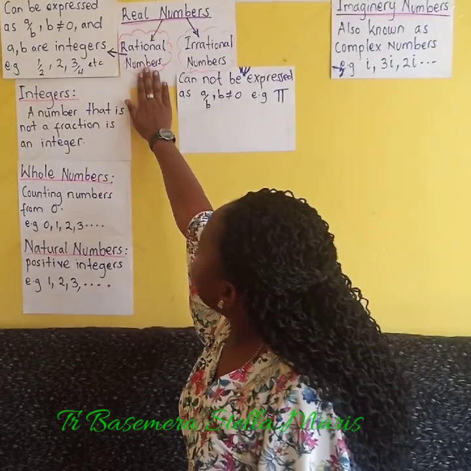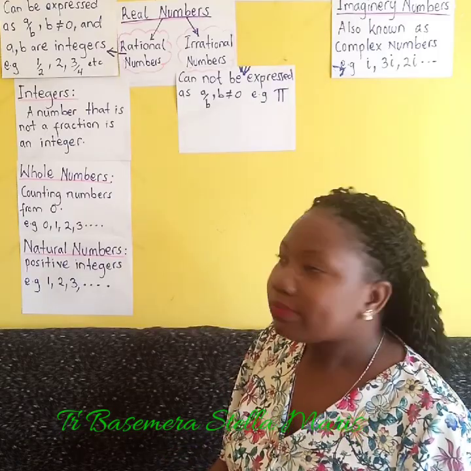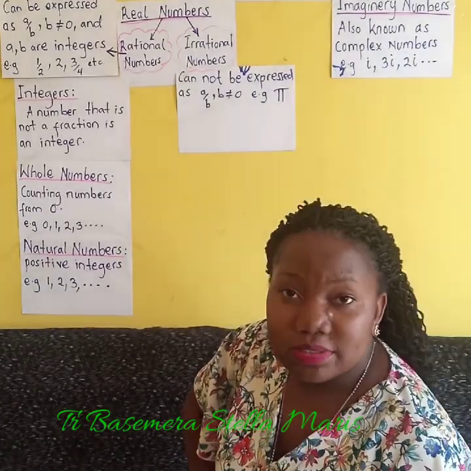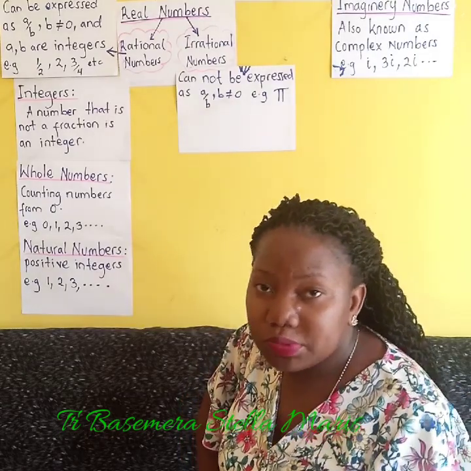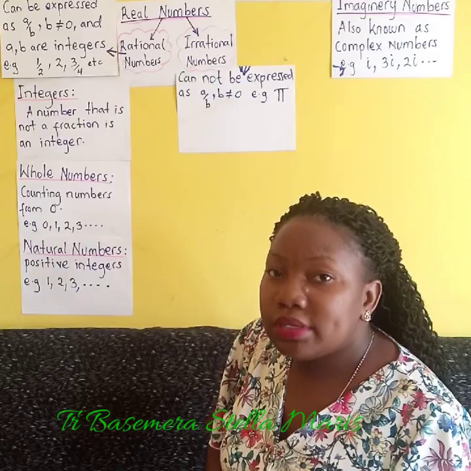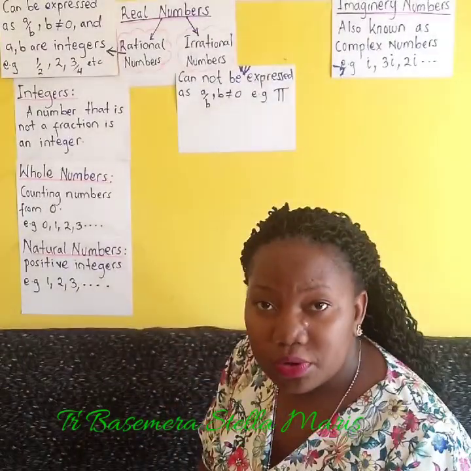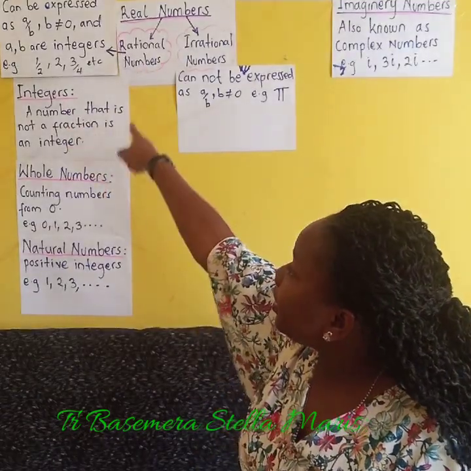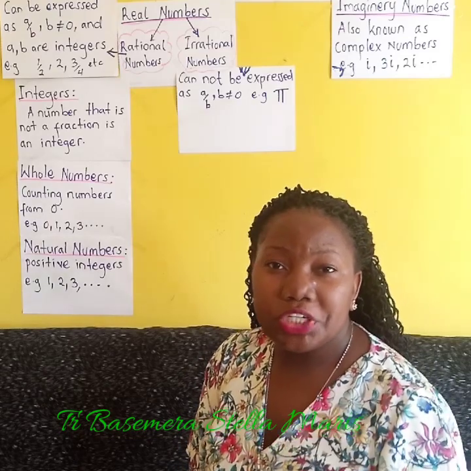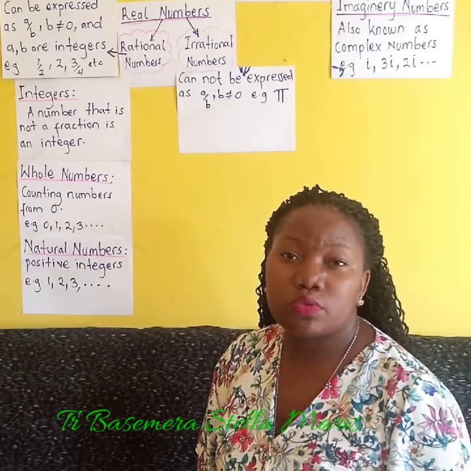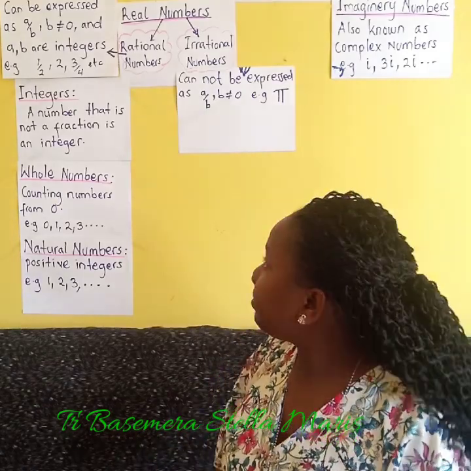Then we go to the rational numbers. These ones can be expressed as fractions, that is in the form of a out of b, where b, which is in the denominator's position, is not equal to 0. a and b are integers. For example, a half, 3 over 5, 7 out of 4. All those are rational numbers.